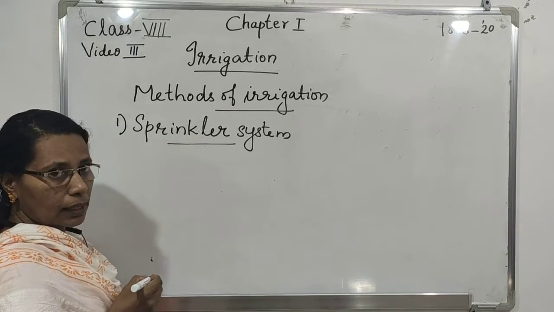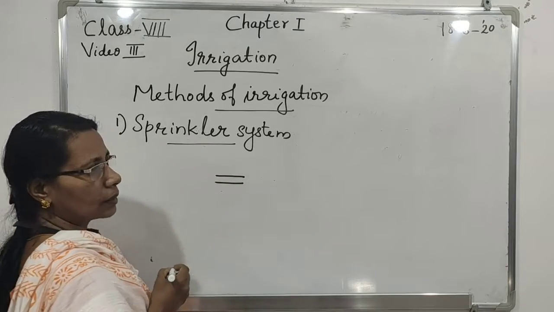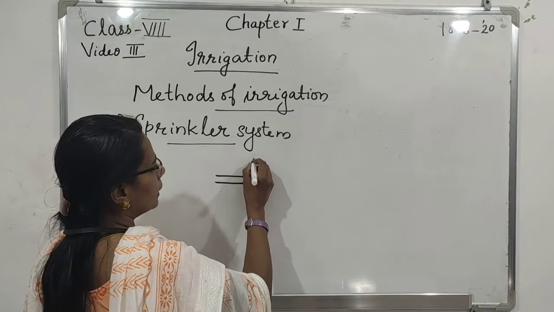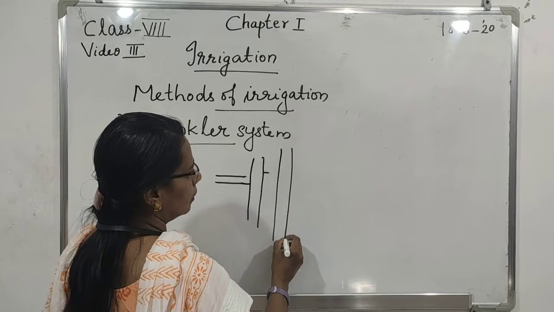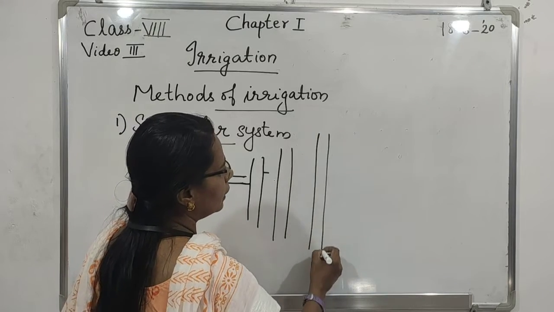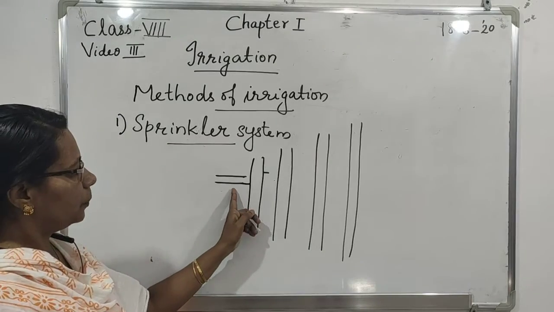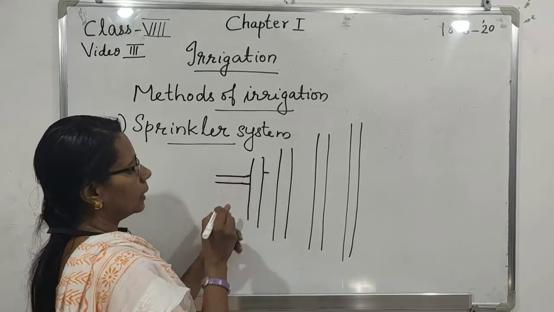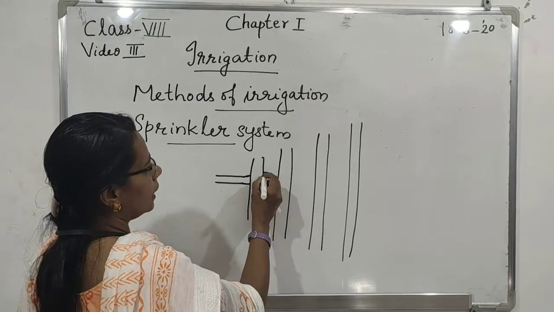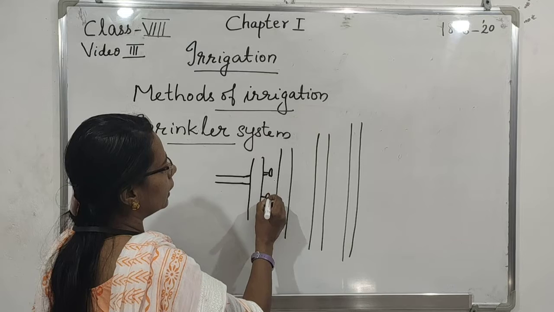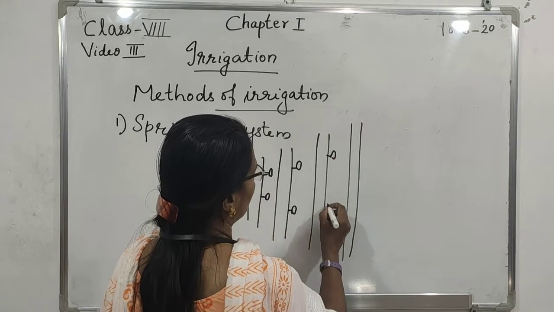In the sprinkler system, there is one main pipe and that is connected to different perpendicular pipes. These pipes have nozzles, rotating nozzles.